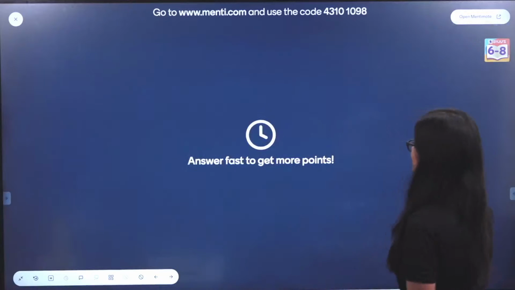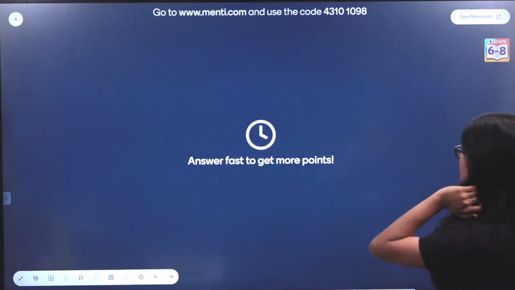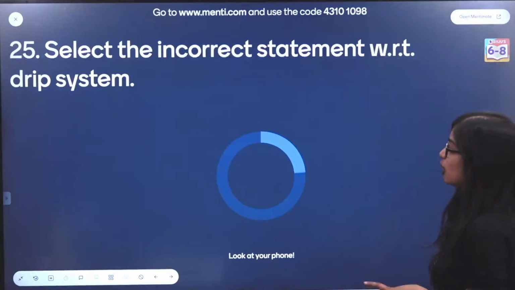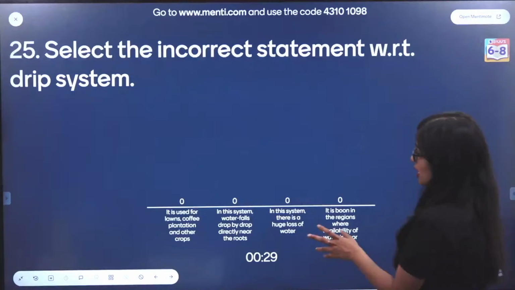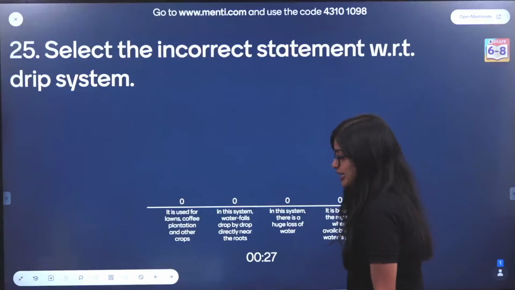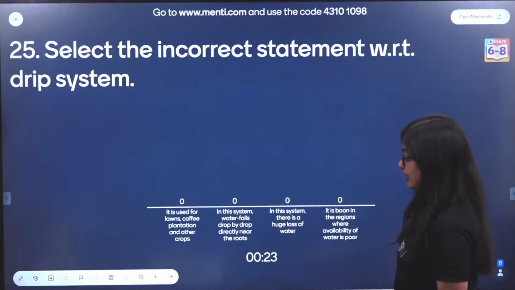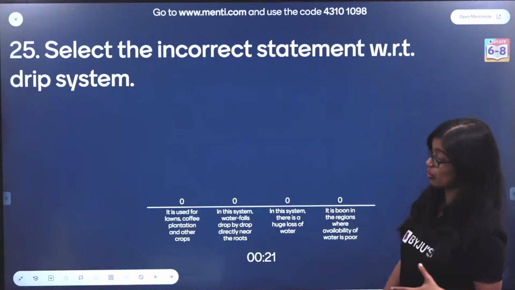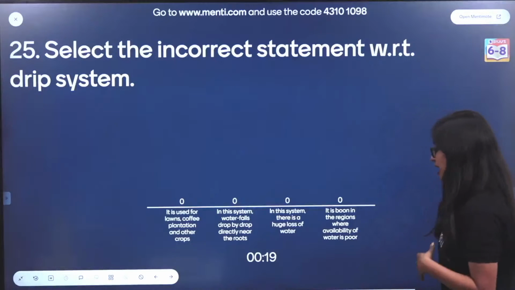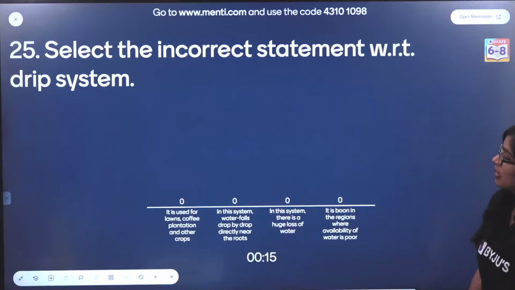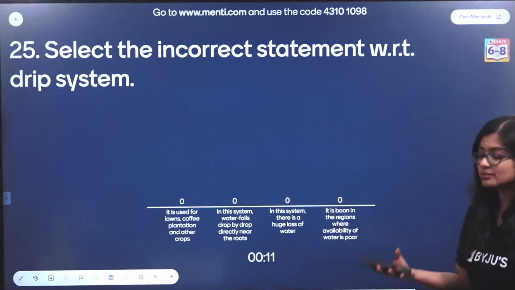On your screens. Select the incorrect statement with respect to the drip irrigation system. It is used for lawns, coffee plantation and other crops. In the system, water falls drop by drop directly near roots. In the system, there's a huge loss of water. It is a boon in regions where availability of water is poor. Now here we are talking about what is incorrect.